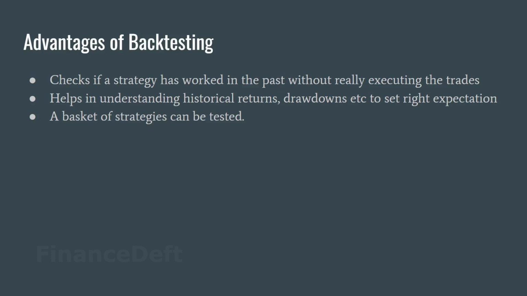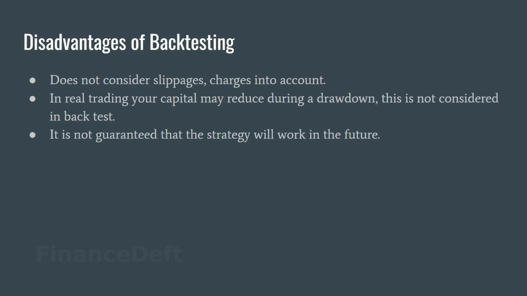We will backtest one of the strategies and see all these parameters, and we can also backtest a combination of strategies, not just one. We can have multiple strategies, add them to a basket or a portfolio of strategies, and test that also.